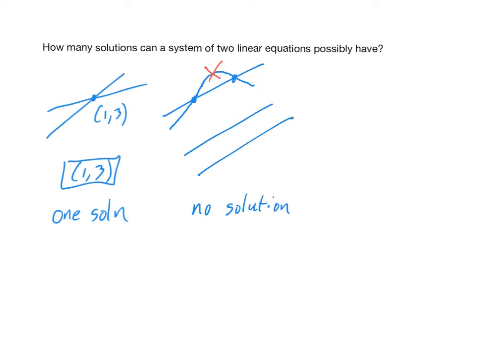And technically, there's even a third scenario. Let's say you've got this line, and then you've got another line in red, which is actually the exact same line right on top of it. Then that means every single point on the line is a solution to the system. And there are infinitely many points on a line. So it's also possible for there to be infinitely many solutions.